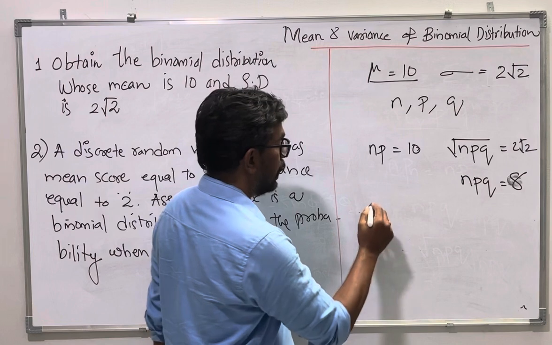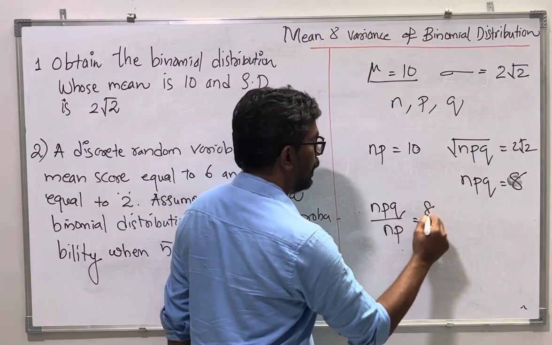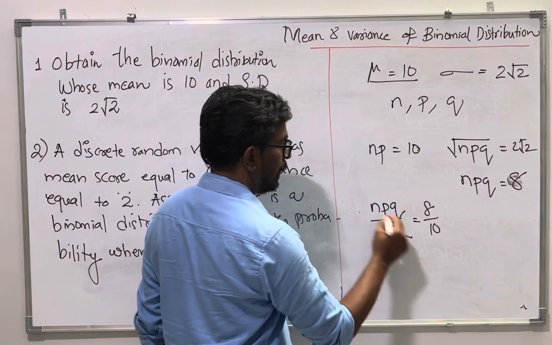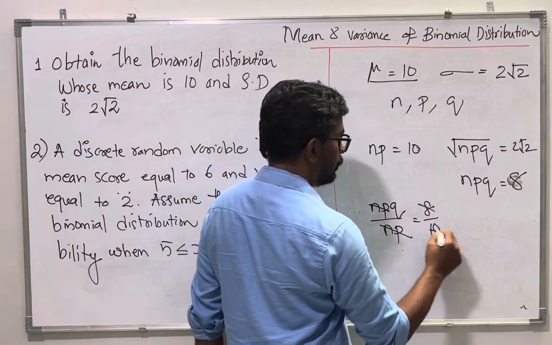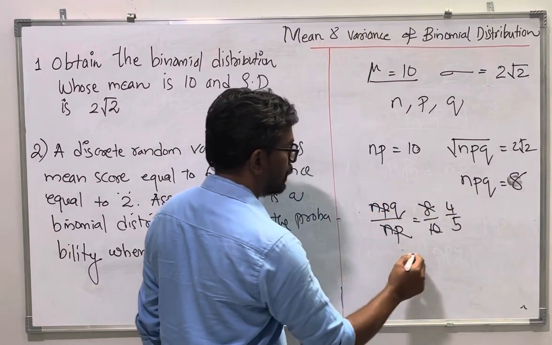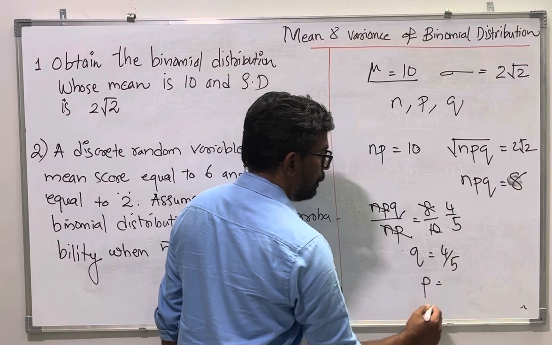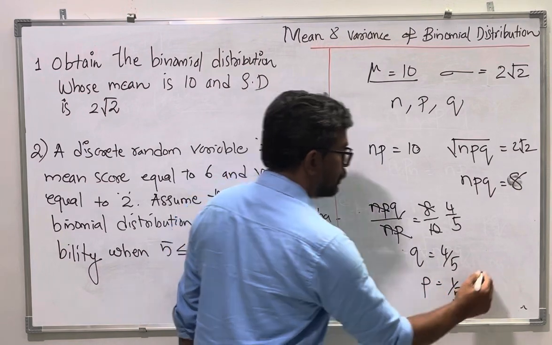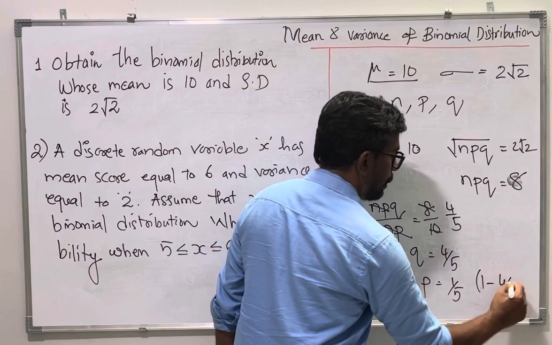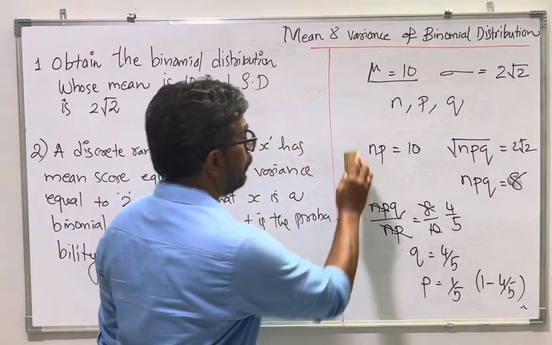So I will get q. I can write npq by np is equal to 8 by 10. When you cancel np and np, I will get this is what? 4 by 5. So you got the value of q. q is 4 by 5. Therefore what is p? p will be 1 by 5 because it is 1 minus 4 by 5. p plus q will be 1. Now we will find n. How do we find n?